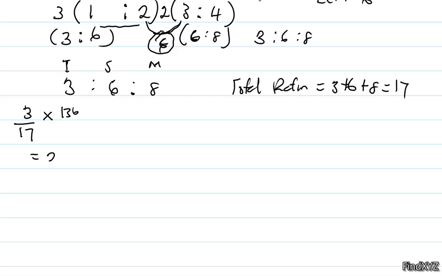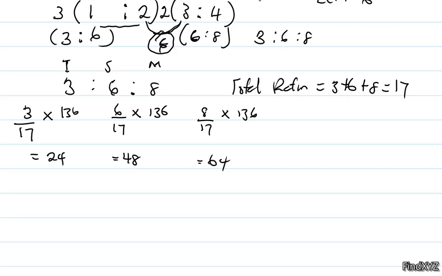That will give us 24. Then if we want Seyi's share, that will be 6 out of 17 times the total, which is 136. That will give us 48. Then lastly, if we want Musa's share, that will be 8 out of 17 times 136. That will give us 64.